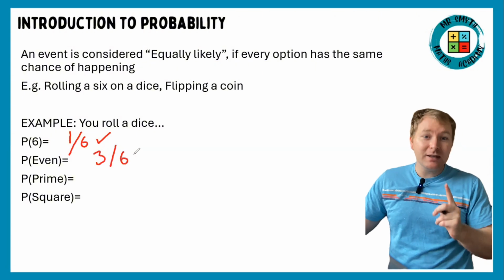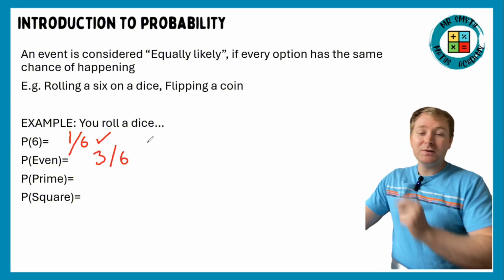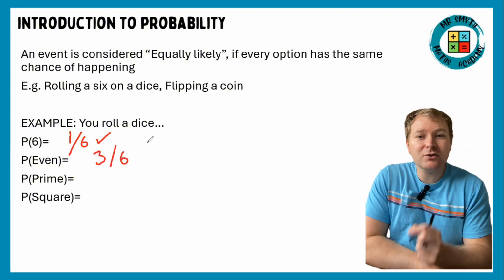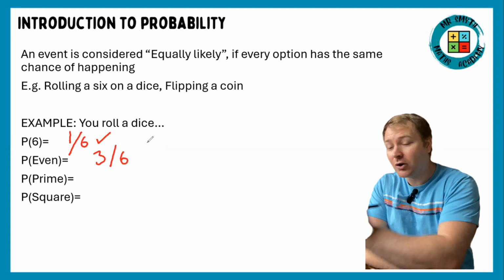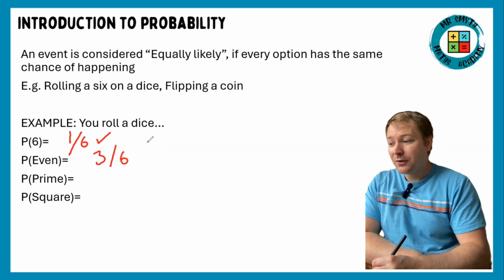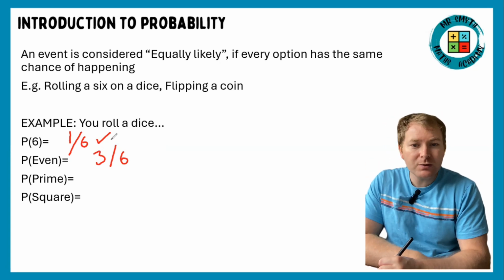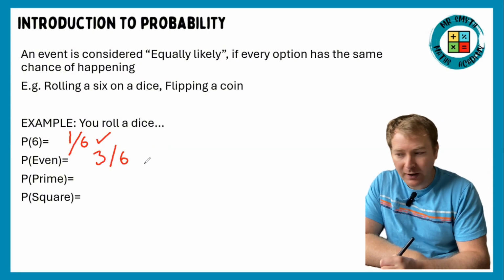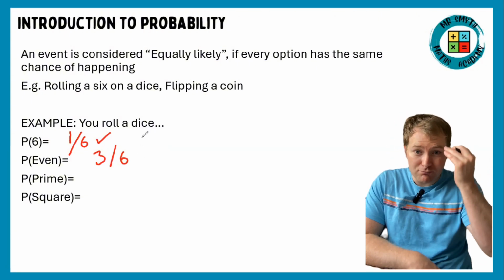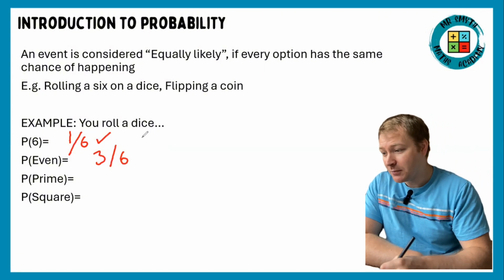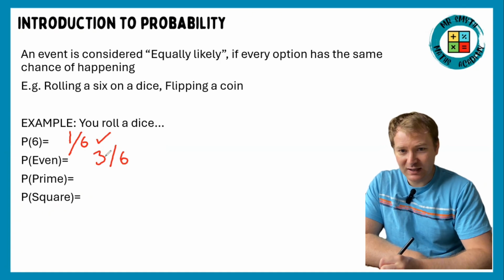Now, here's a key exam tip. You'll notice the question has not asked you to simplify it. So you don't need to simplify it, because it says what's the probability. We've written down the probability, so 3/6 is fine. If it says simplify, you must simplify to get the full marks. But in this case, 3 out of 6 is a probability.